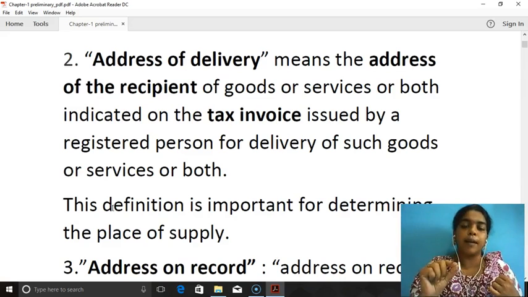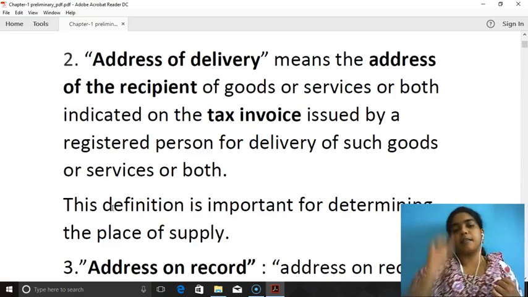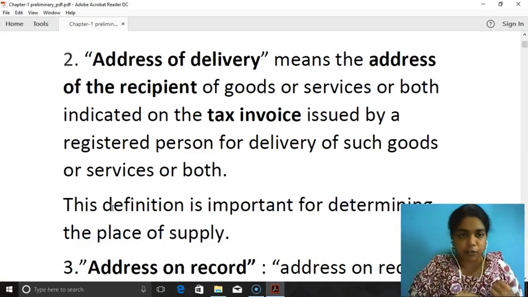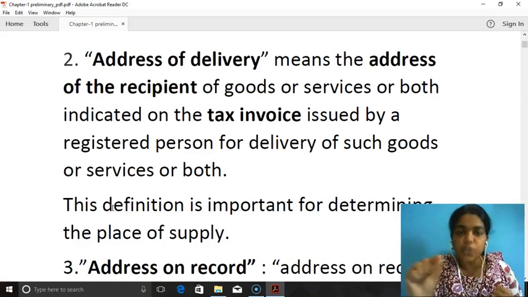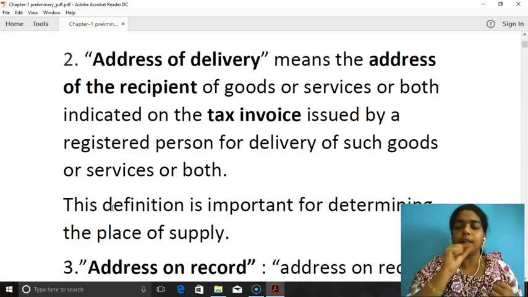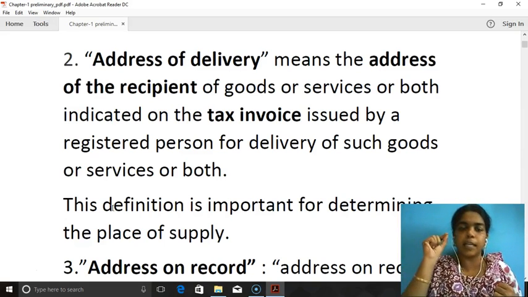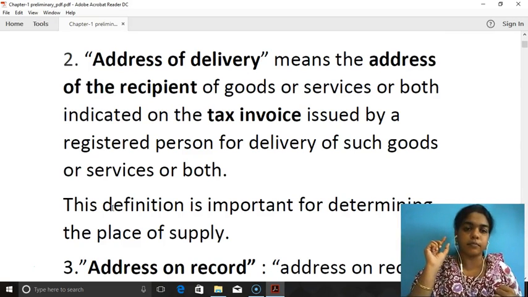Place of supply determines the type of GST. And therefore, address of delivery is one of the crucial factors to know the place of supply. But not in all cases does place of supply depend upon address of delivery. But in most of the cases, address of delivery is an important constituent.